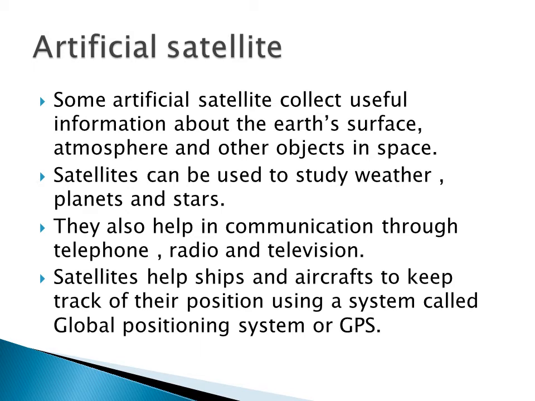What will the artificial satellite do? It will collect useful information about the Earth's surface, atmosphere, and other objects in space. Why are satellites used? To study the weather, planets and the stars. Mainly for studying the weather, planets and the stars, satellites are used. And what other uses do they have? They also help in communication through radio, telephone and television.